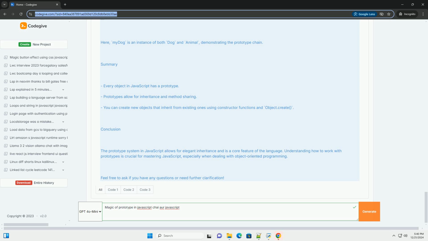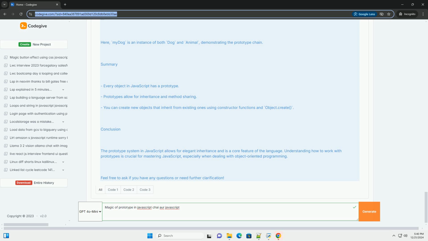In this example, 1. We created a Dog constructor that calls the Animal constructor to set the name. 2. Dog.prototype is set to a new object created from Animal.prototype, establishing the inheritance relationship. 3. We override the speak method in the Dog prototype. 4. When we create an instance of Dog and call speak, it uses the overridden method.